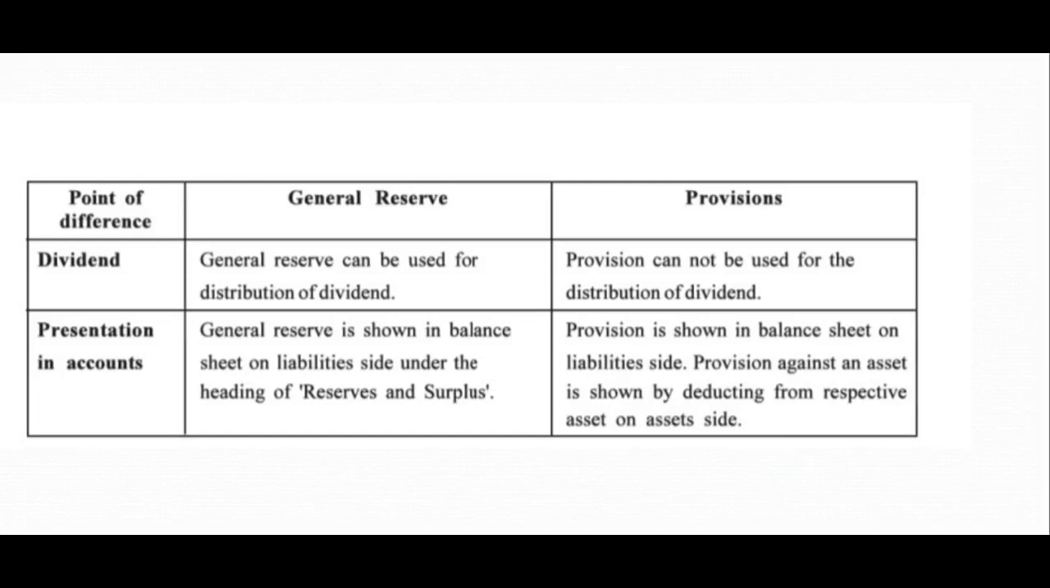Presentation in accounts. General reserve is shown in the balance sheet on the liability side under the heading of reserves and surplus, whereas provision is shown in the balance sheet on the liability side. Provision against an asset is shown by deducting from the respective asset on the asset side. So provision, if it is against an asset, will be shown by deducting from the asset, or else provisions will be shown on the liability side. But all the reserves are shown on the liability side under the heading of reserves and surplus.